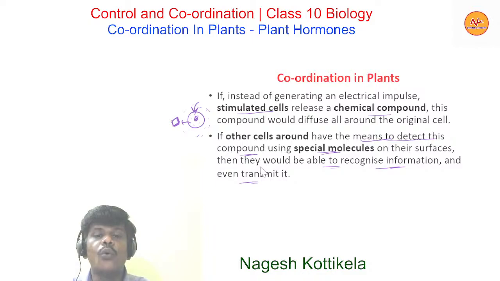Here we are going to discuss these chemical compounds in detail. They are nothing but the hormones. So if the stimulated cells release these hormones, they diffuse all around the cell, and if the nearby cells have some special molecules to detect these chemicals, then they would recognize the information and even transmit the information to other cells. So this is how chemical communication between cells works.